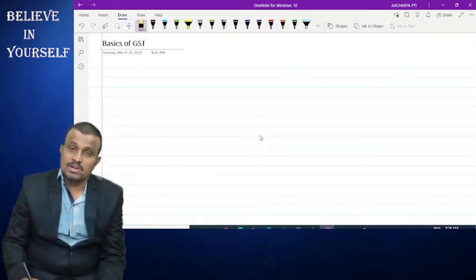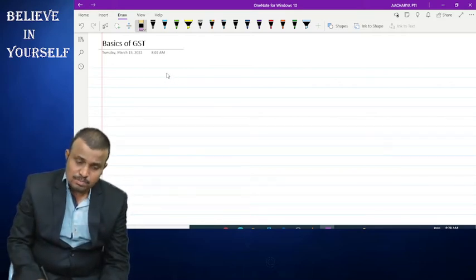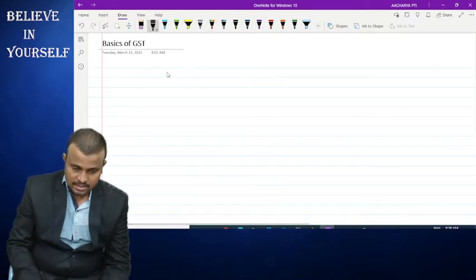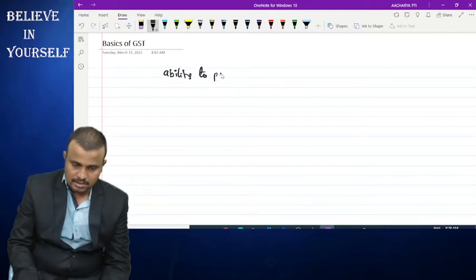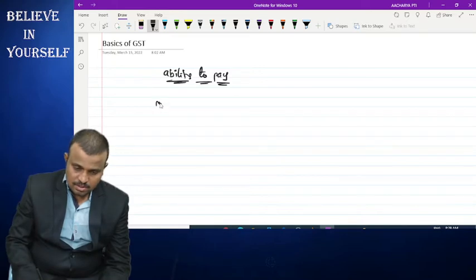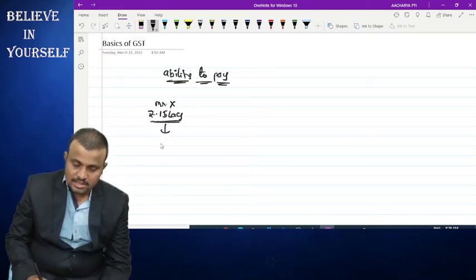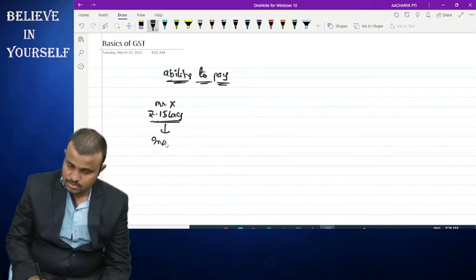So, what is meant by progressive and regressive? Here the nature of the tax is decided based on ability to pay. For example, Mr. X earned a salary of around 15 lakhs during the year, so he needs to pay income tax to the government.